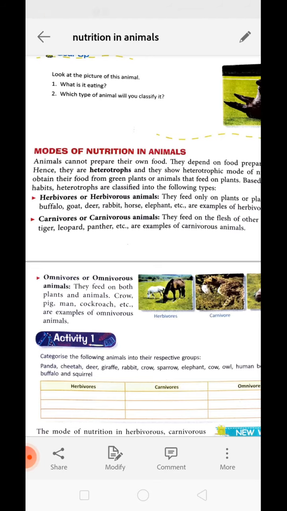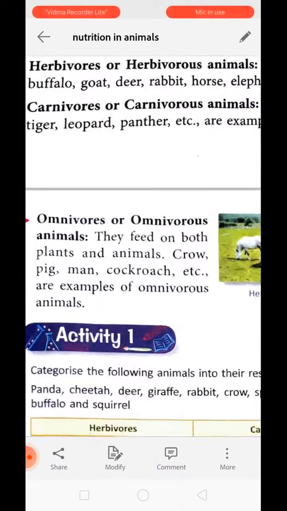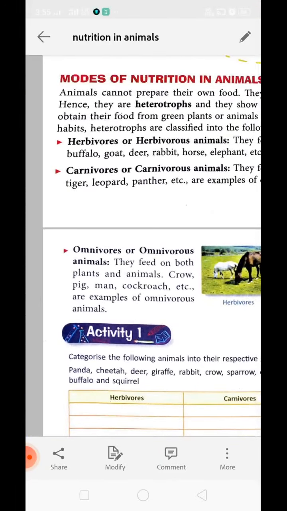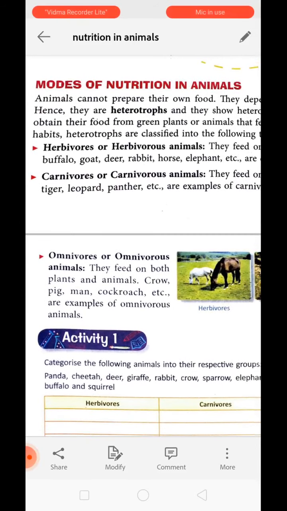Omnivores are those organisms which take the food from plants as well as from animals, means they can eat the leaves of the plant as well as the flesh of the animal. So they have the characteristics of both herbivores and carnivores, that is why they are called omnivores. Clear? Means mode of nutrition can be of these three types.